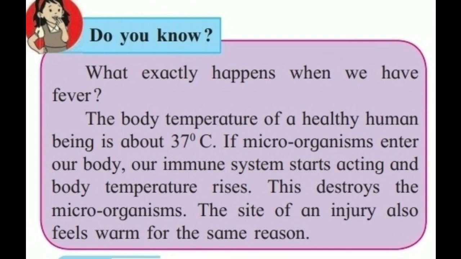Our immune system raises the temperature at the site of the injury, and due to that temperature, pathogens die. Understood? In this way we are protected from harmful effects.